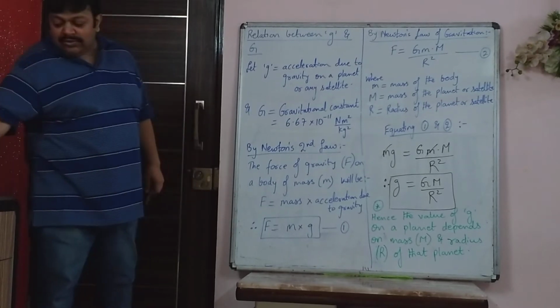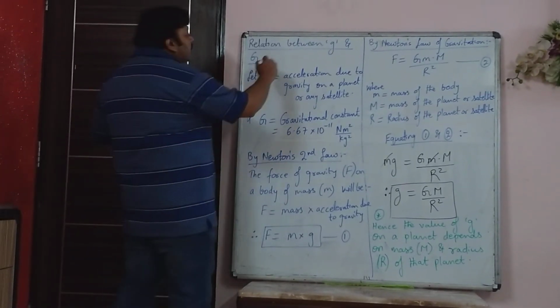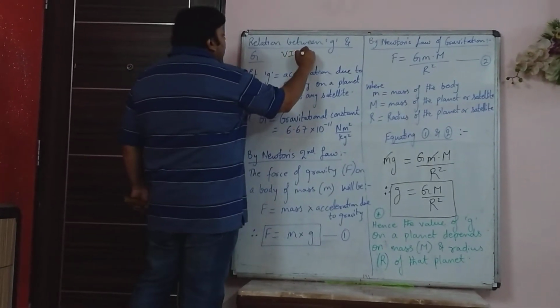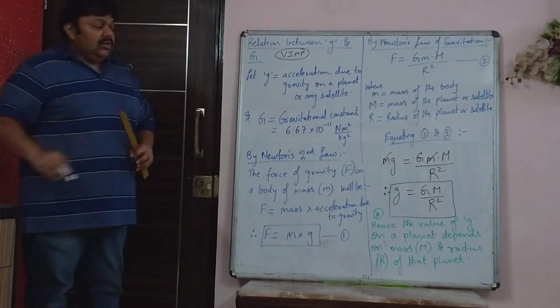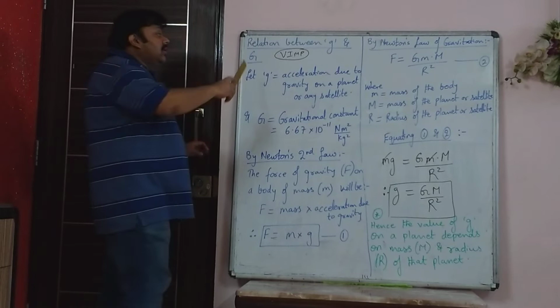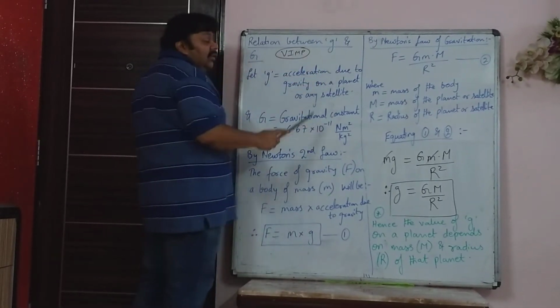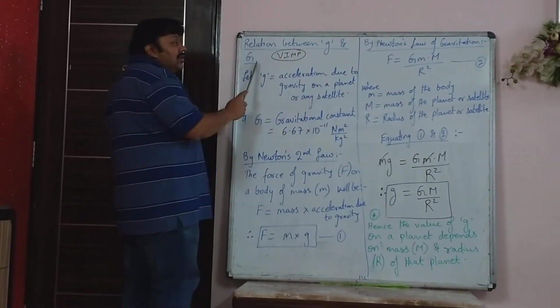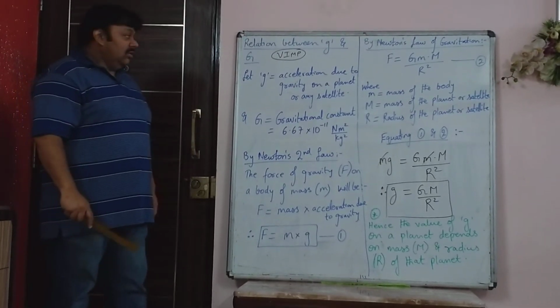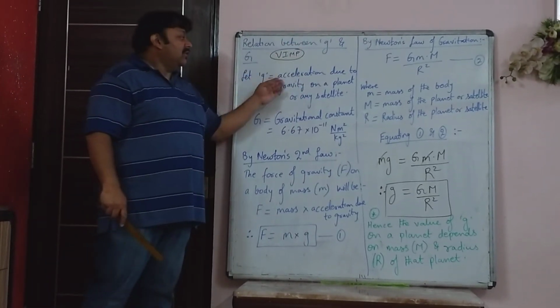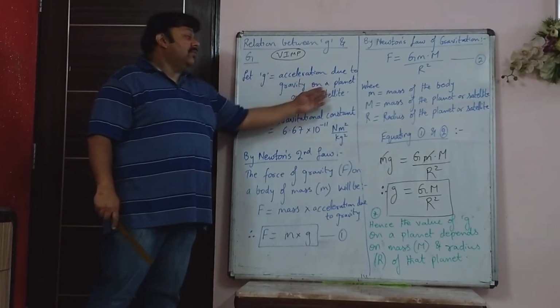So now for this question, mark it very important, because this has been asked in some exams and school papers. They can ask you to get the relation between small g, that is acceleration due to gravity, and big G, that is gravitational constant.